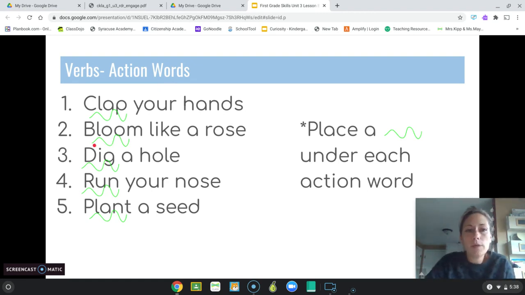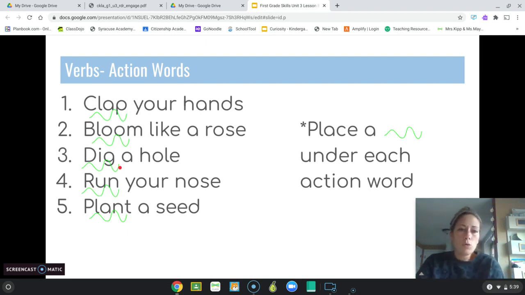So I put a squiggly line under the verb or action word. Number 3, dig a hole. Hole is not an action word, but dig is an action word because that's something we do, right? If we dig. So I put a squiggly line under the action or verb.